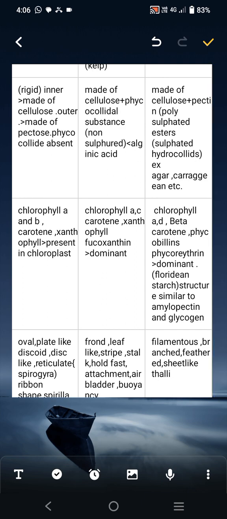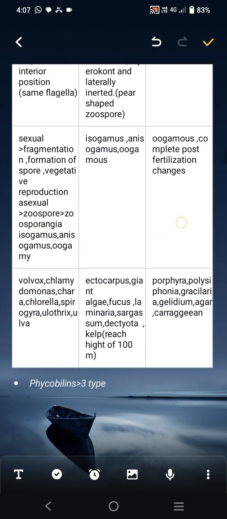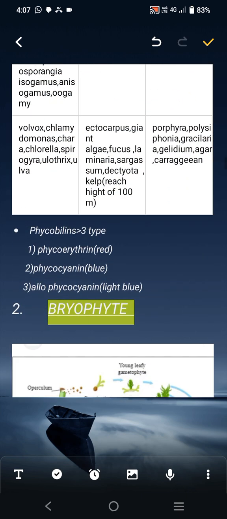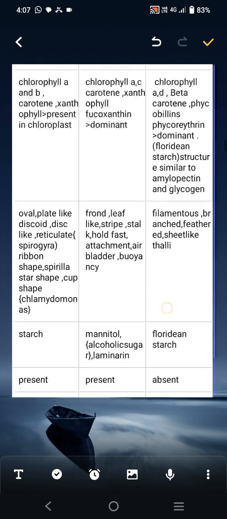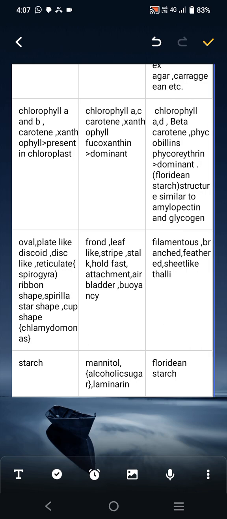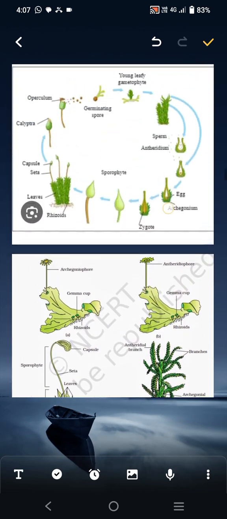Chlorophyll a, d and beta carotene are present. Phycobilins have three types: phycoerythrin, which is red, phycocyanin, which is blue, and allophycocyanin, light blue. In red algae all three are present, but phycoerythrin, the red one, is dominant.